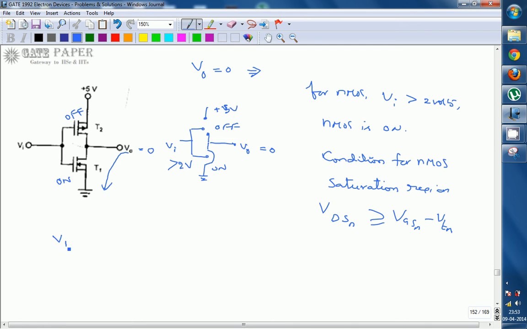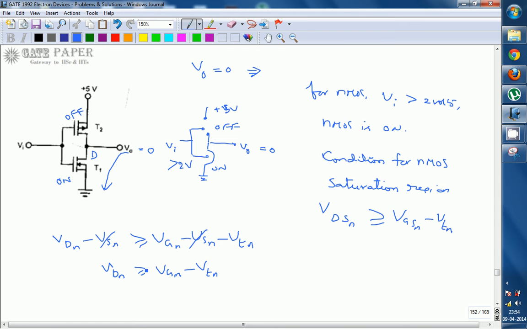VDSN is nothing but VDN minus VSN, which should be greater than or equal to VGN minus VSN minus VTN. So VS will get cancelled. What you will get is VDN should be greater than or equal to VGN minus VTN. VDN is nothing but the drain of the NMOS transistor, which is this one, that is V0.